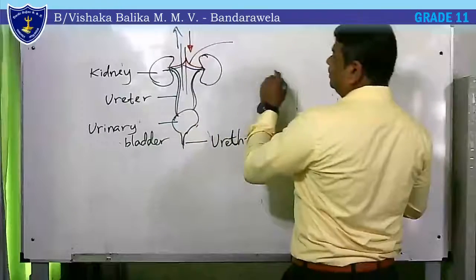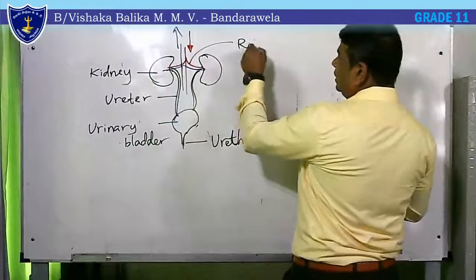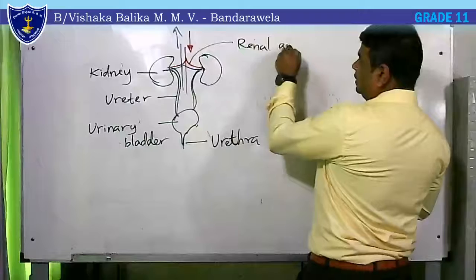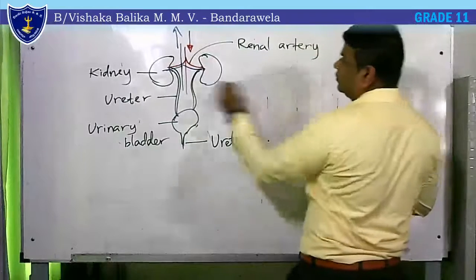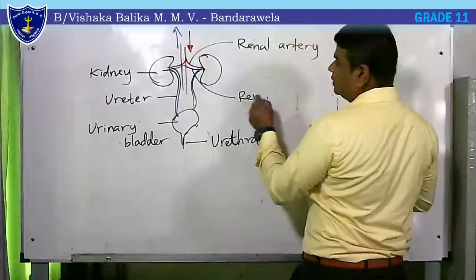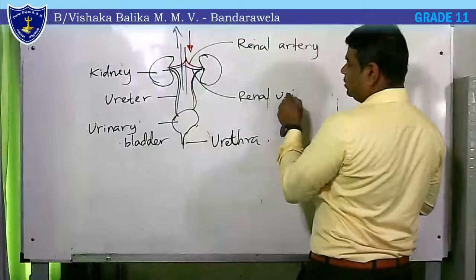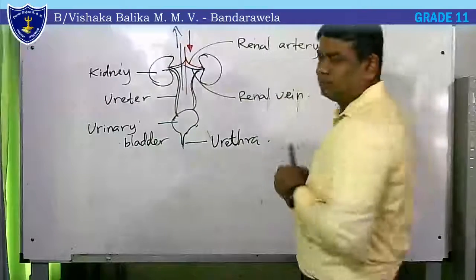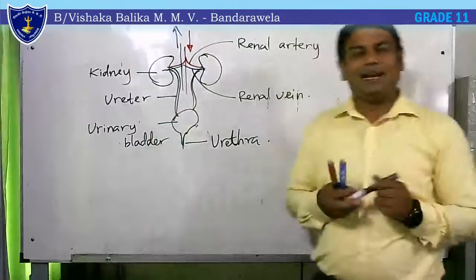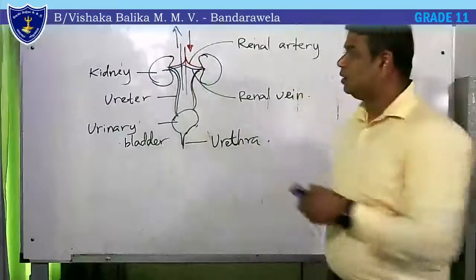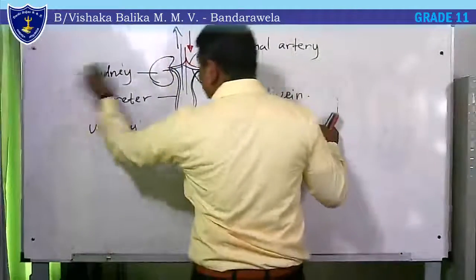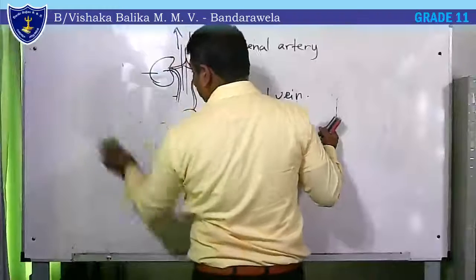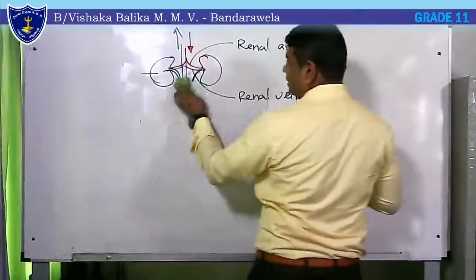This vessel is the renal artery. This is the renal vein. Renal artery and renal vein. Okay. Then you know the parts of the urinary system.